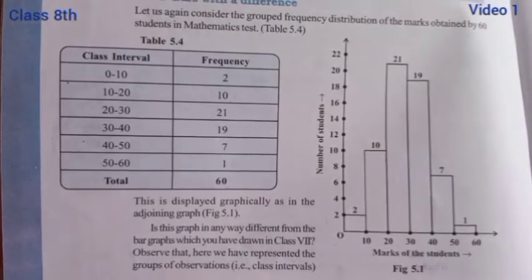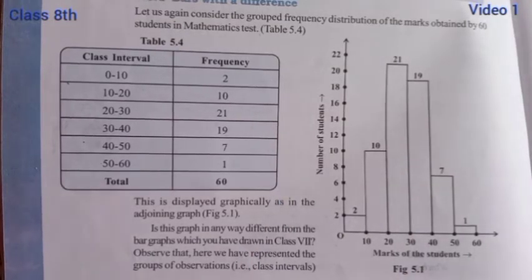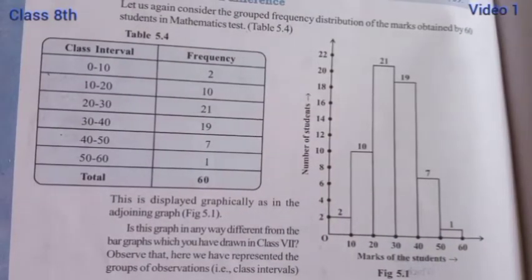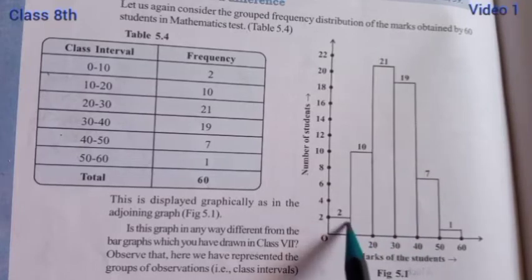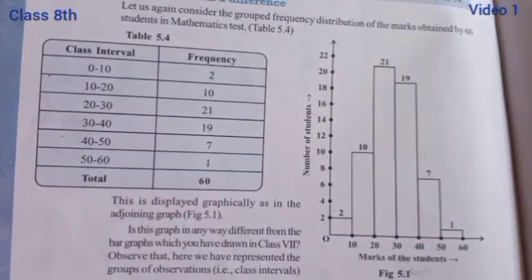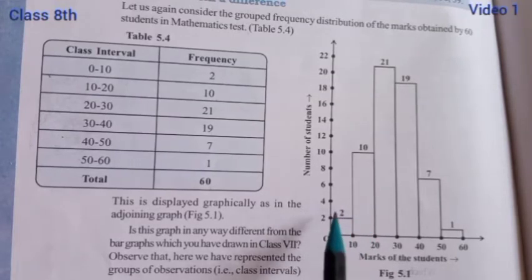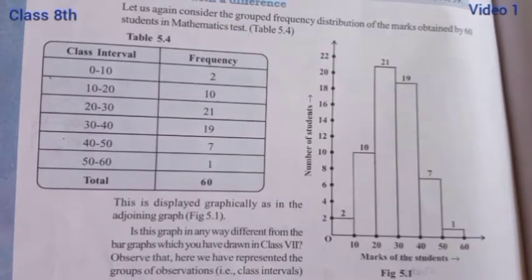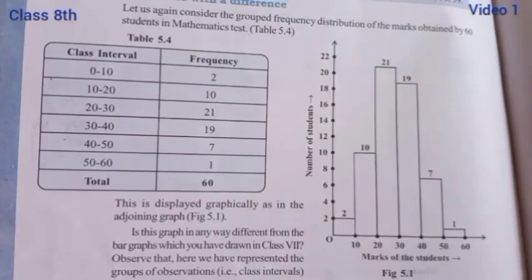So students, in the previous session we understood the bar graph, and now you can see whether there is a difference or not. Okay, so here it is a big difference between the bar graph and this. So what is this? Students, this is a histogram. In this figure, these are the bars, and the height of the bar shows the frequency of the class interval. Okay, and you can see there is no gap between the bars. The graphical representation of data in this manner is called a histogram.